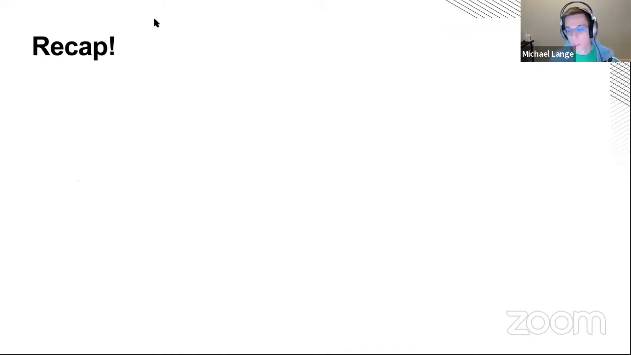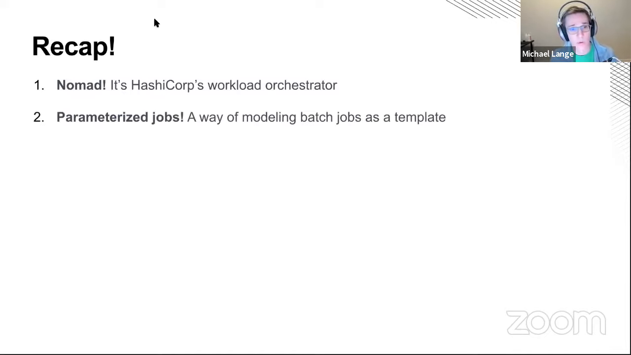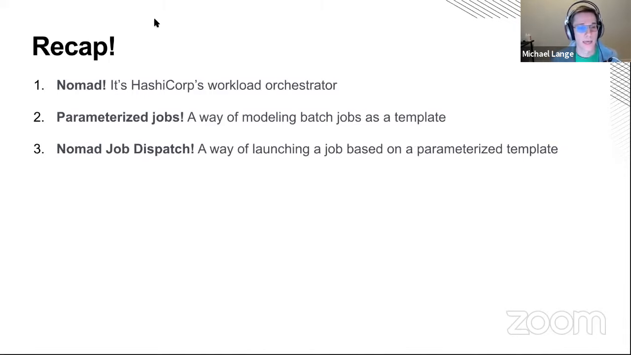Cool. So let's recap then. What did we go over? First, we went over what Nomad is, and it's HashiCorp's workload orchestrator. We looked at parameterized jobs, which is a way of modeling batch jobs as a template. We then looked at Nomad job dispatch, which is a way of launching a specific job based on that parameterized template.